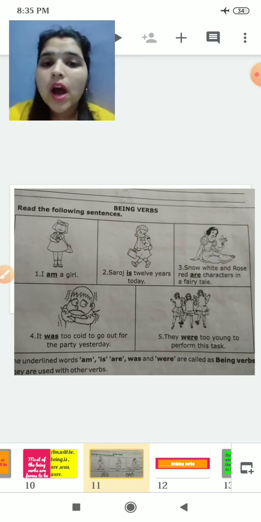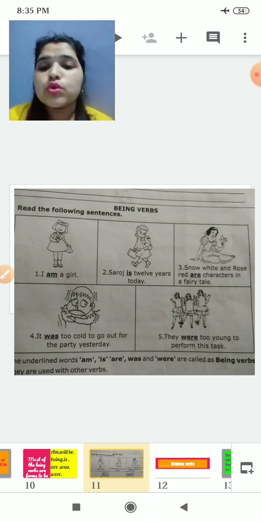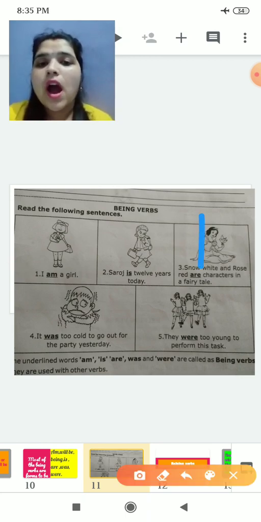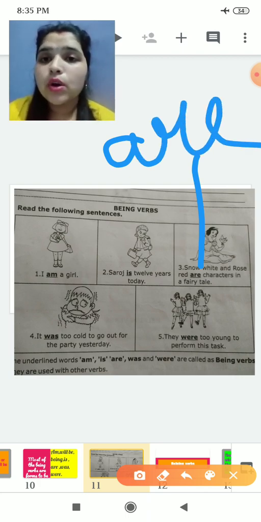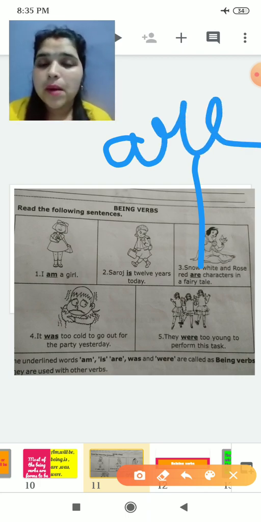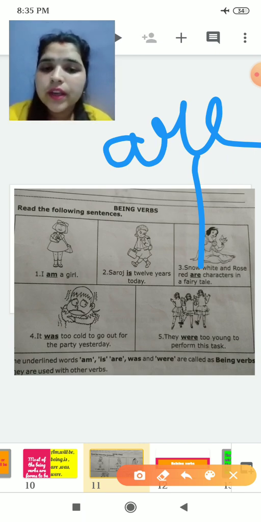These two are characters in a fairy tale. So are here is a being verb because it is describing a noun. The noun here is Snow White and Rose Red.